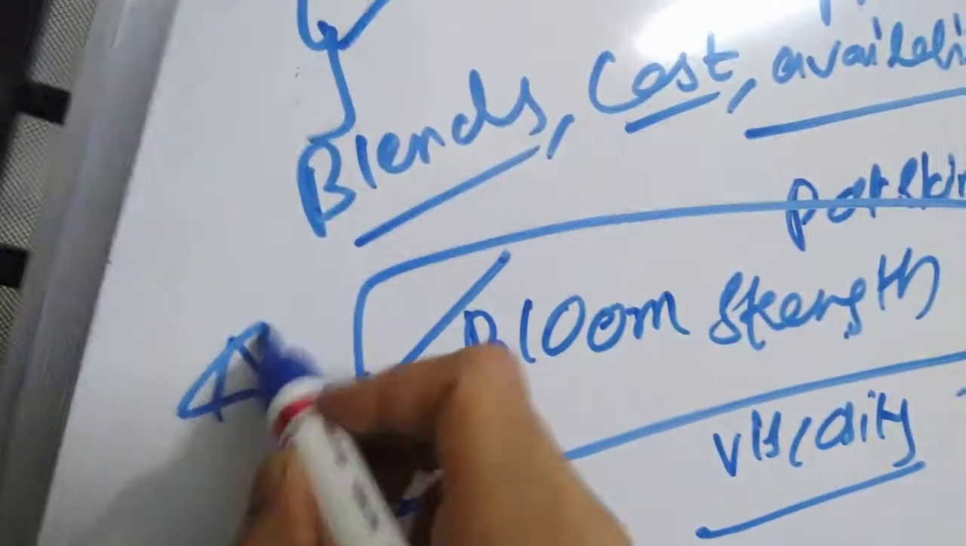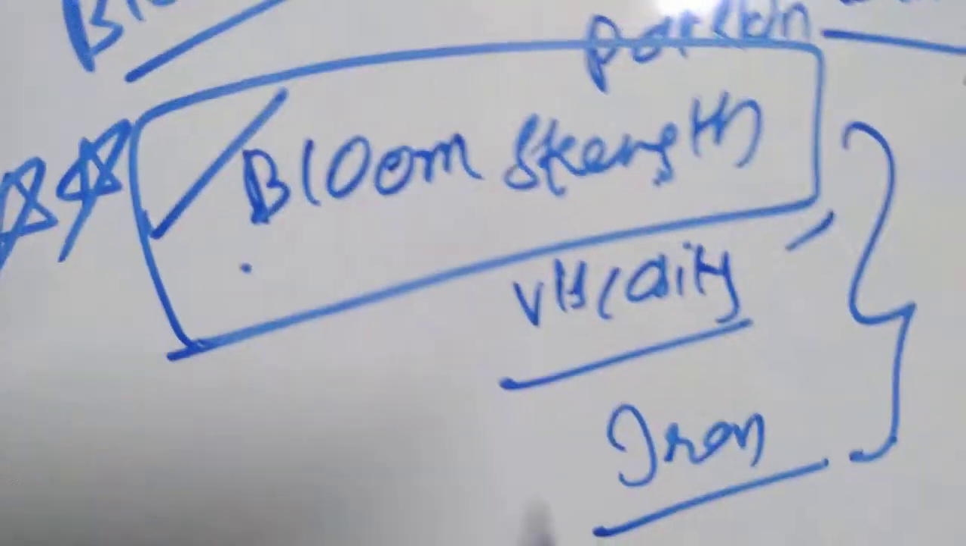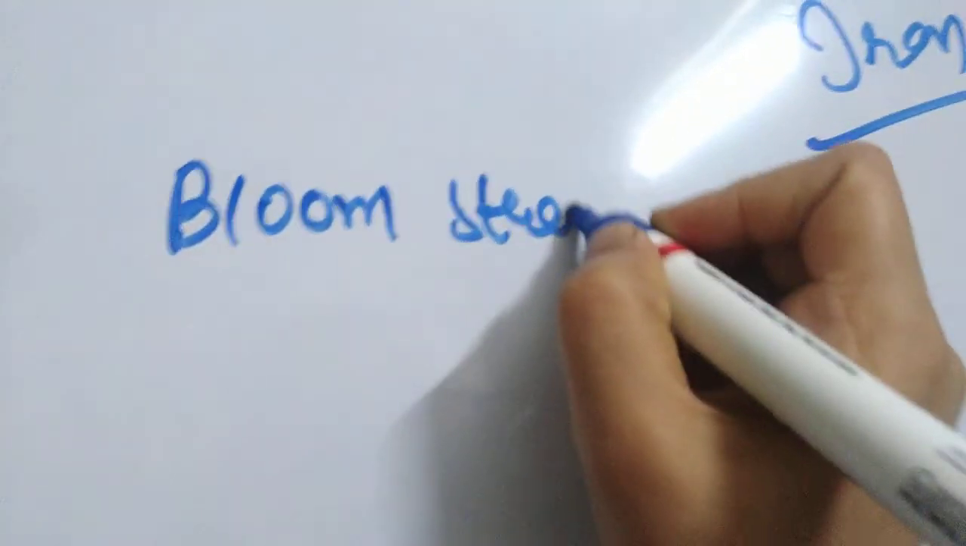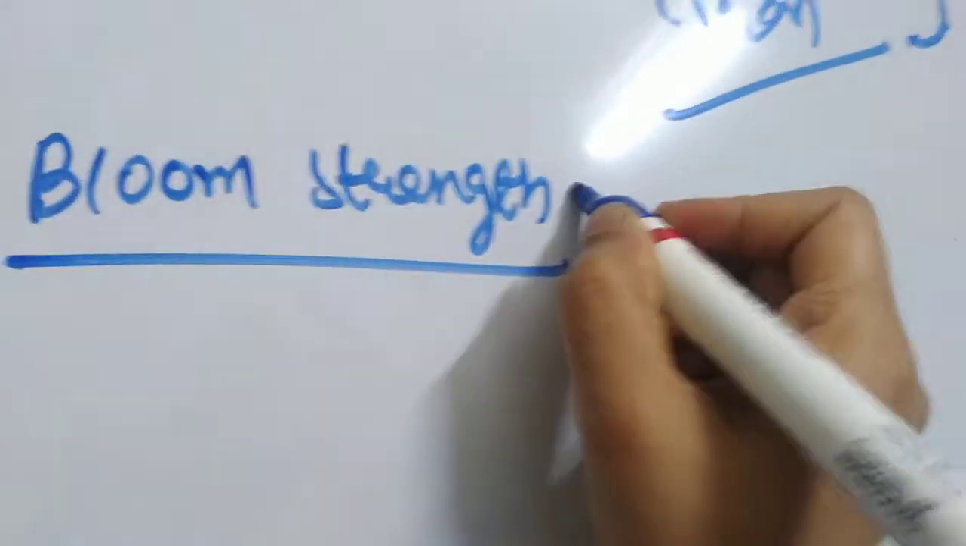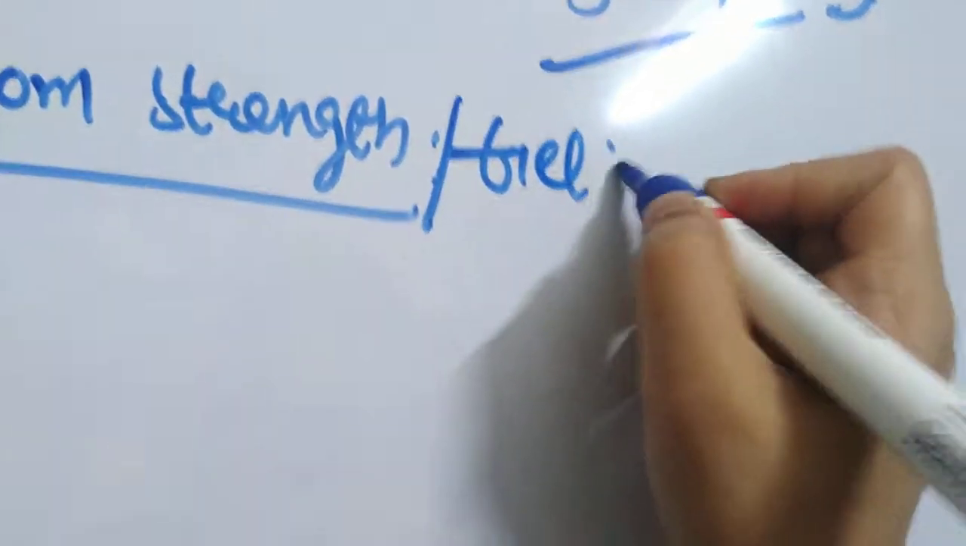Very important question. You can also expect this for 2 marks. What is bloom strength? First I'll tell you what you mean by bloom strength. Bloom strength is a very important specification for gelatin. It is also known as gel strength. Bloom strength, or you can say gel strength.